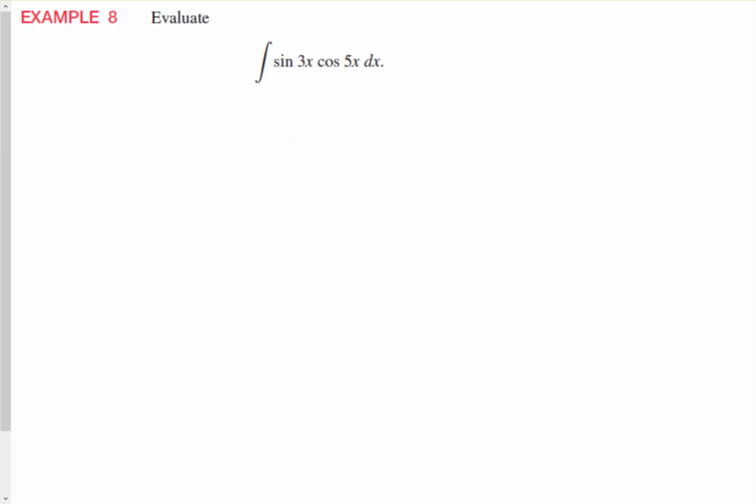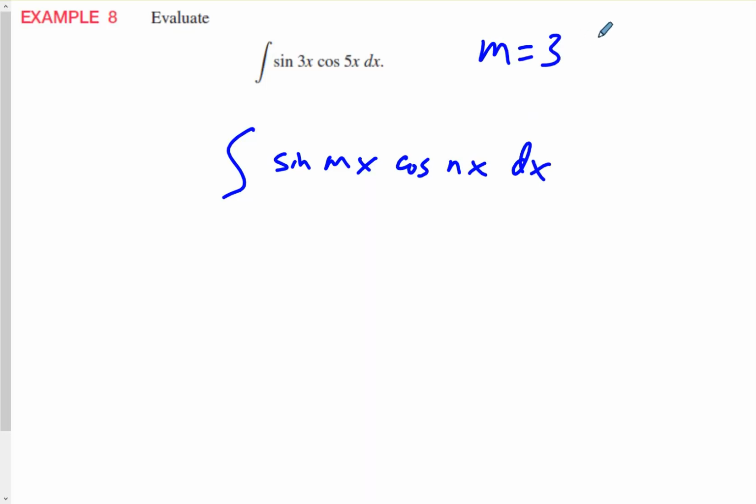So according to our formulas, where we have sine of mx cosine of nx dx, our m is 3 and our n is 5.